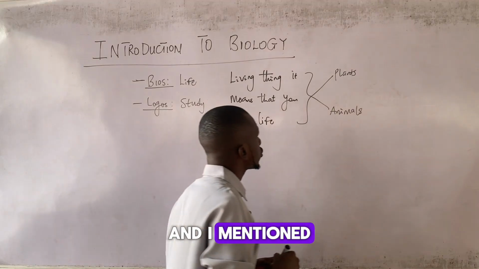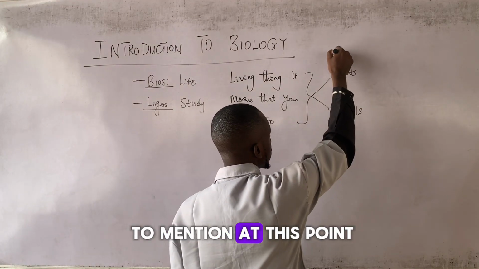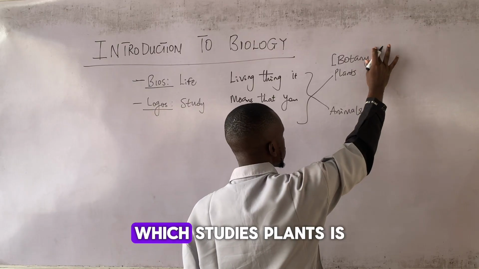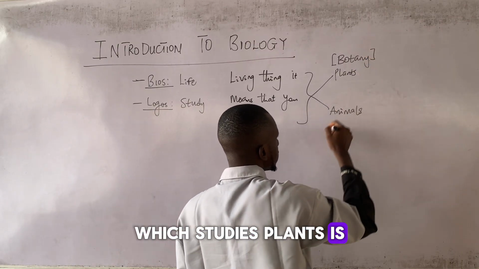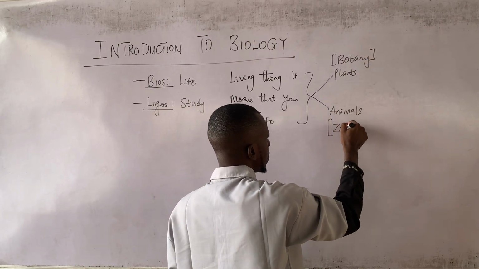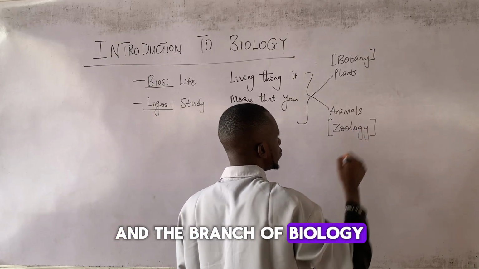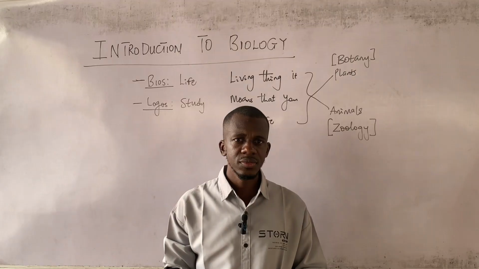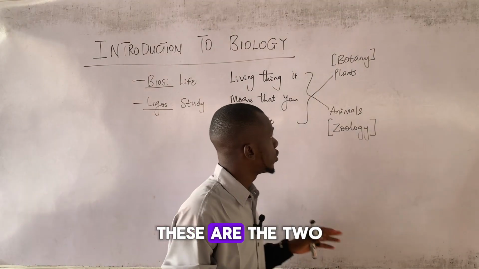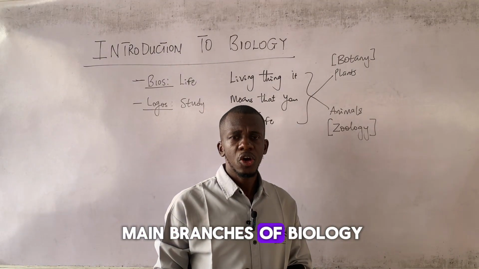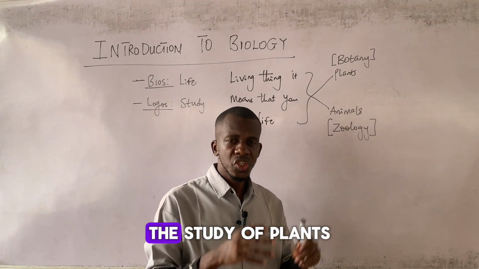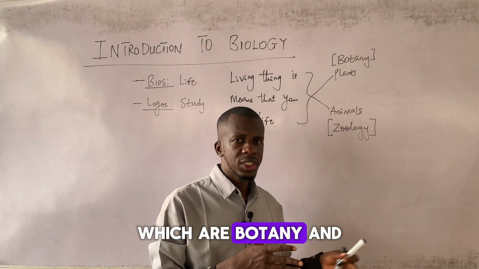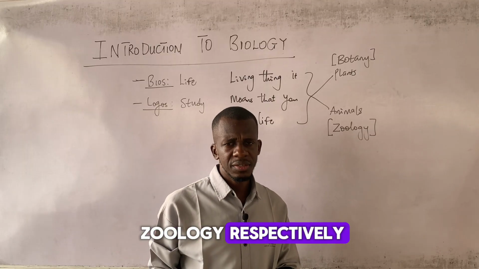And I was going to mention at this point that the branch of biology which studies plants is said to be botany, and the branch of biology which studies animals is said to be zoology. So these are the two main branches of biology, the study of plants and the study of animals, which are botany and zoology, respectively.